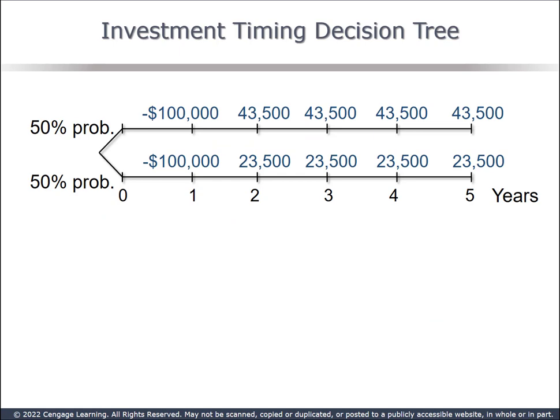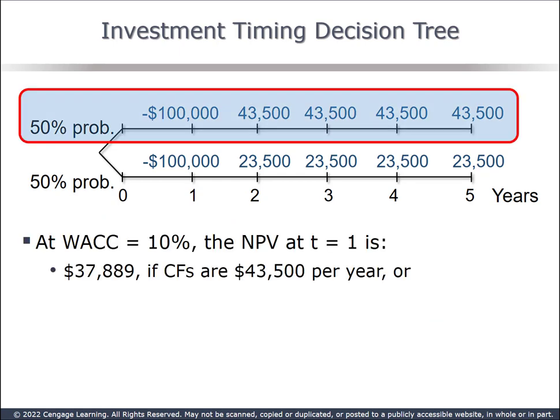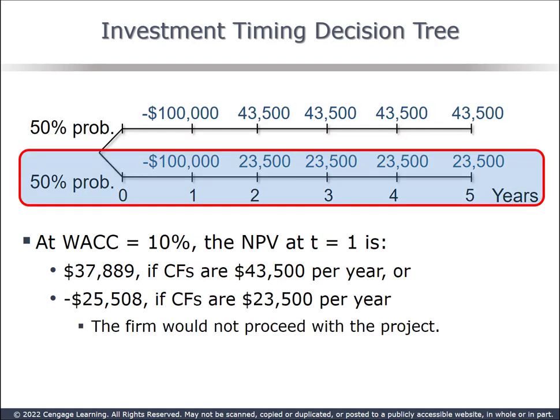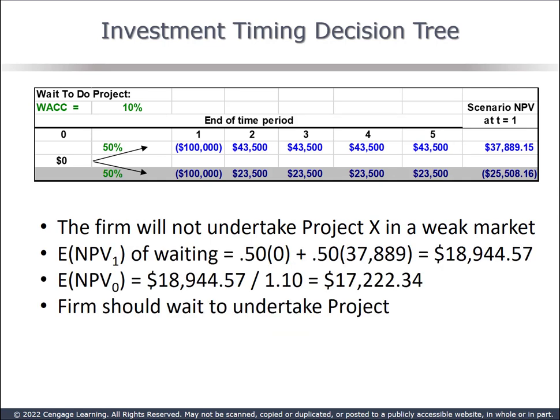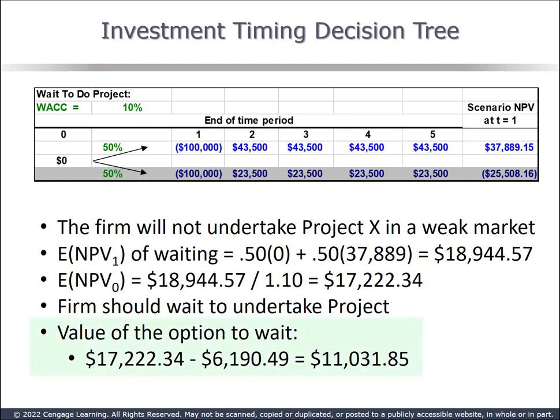Putting the 50-50 probabilities into a timeline. A strong market will result in an NPV of $37,889. Weak market, minus $25,508. The firm should not go forward. Recall that the $100,000 is invested at time 1, not time 0. So the expected NPV at time 1 of waiting is $18,944.57. Taking that back to time 0, $17,222.34. Clearly, the firm should wait to invest. The value of the option to wait is the NPV we just found minus the original NPV, $6,190.49, or $11,031.85.